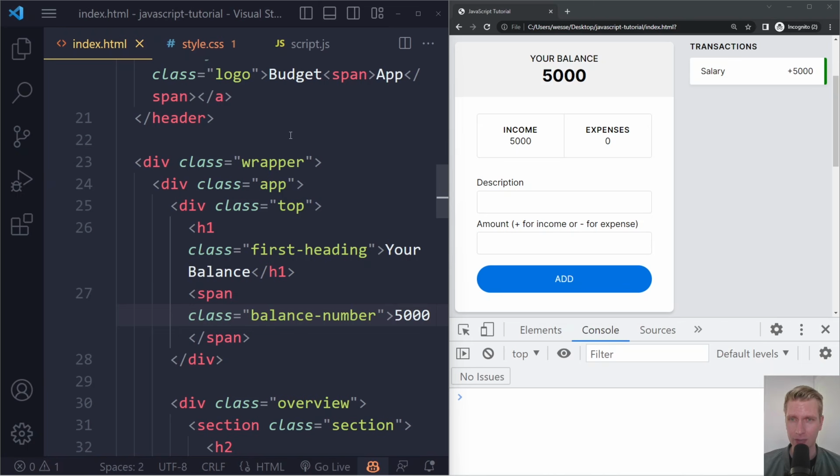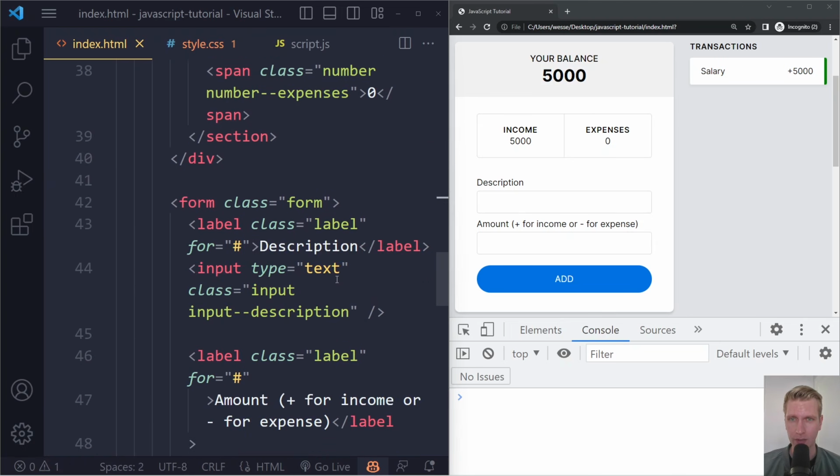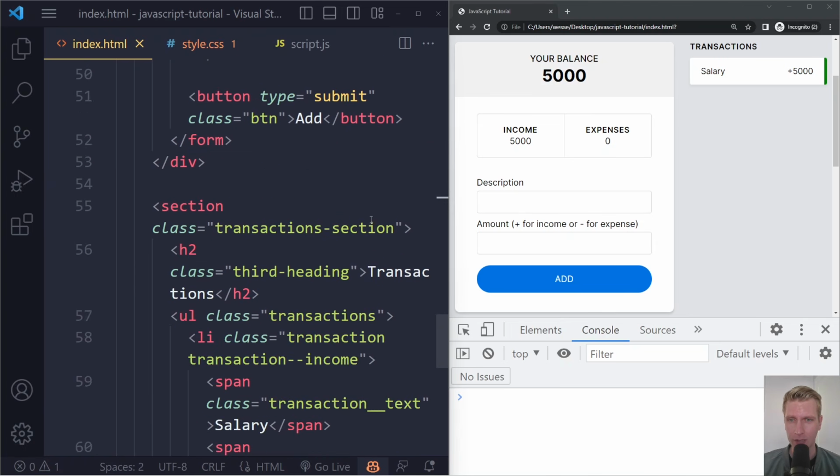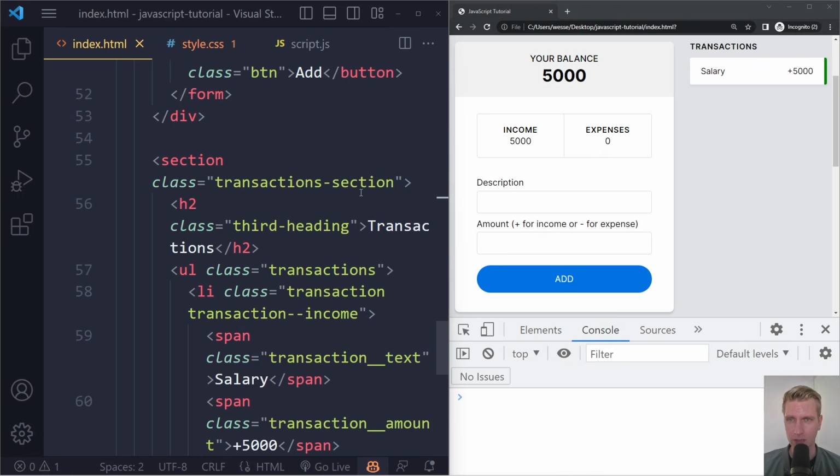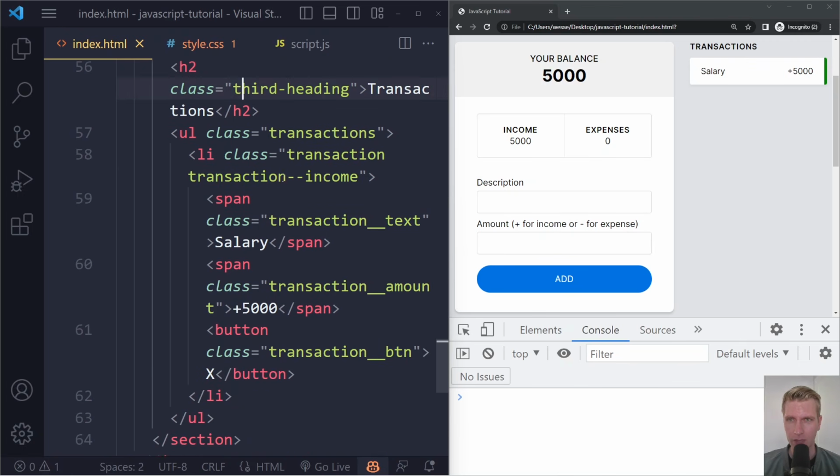Now, an event is attached to a particular HTML element. So here, this would be the transaction item here. So let's actually find this in the HTML. So here we have the transactions section. Here we have that heading, and then here we have a list of transactions, and then each transaction is an LI here. So this is an LI with a class of transaction and also a class of transaction--income, right?